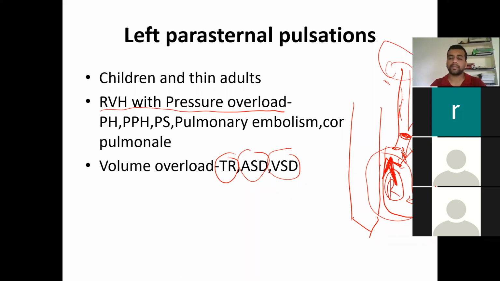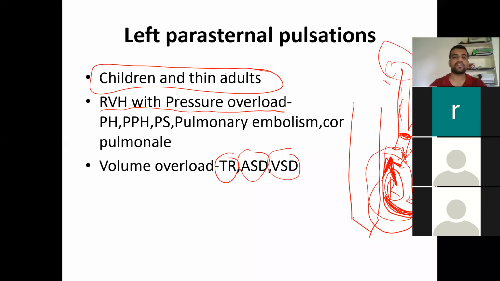Again, you are going to have concentric hypertrophy of the right ventricle, and at a later stage you are going to have dilatation. So that can also cause left-sided parasternal pulsations. Normally, children and teenage adults can have a physiological left-sided parasternal pulsation that can be visualized.